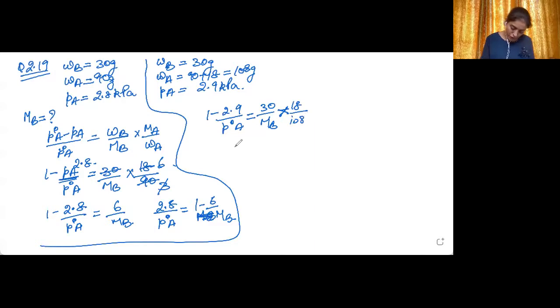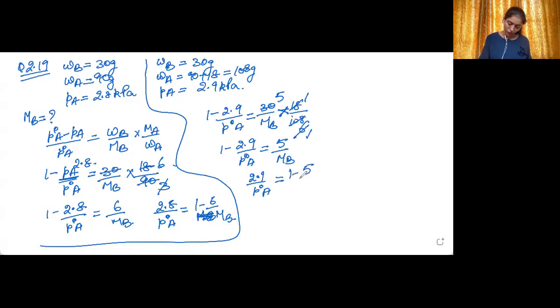Let's quickly calculate it. 108 divided by 18 is 6, so 30 divided by 6 is 5. So 1 minus 2.9 upon P naught A is equal to 5 upon MB, or we can write 2.9 upon P naught A is equal to 1 minus 5 upon MB. So this is equation number 1, this is equation number 2.